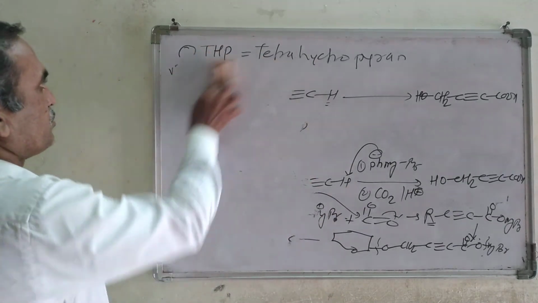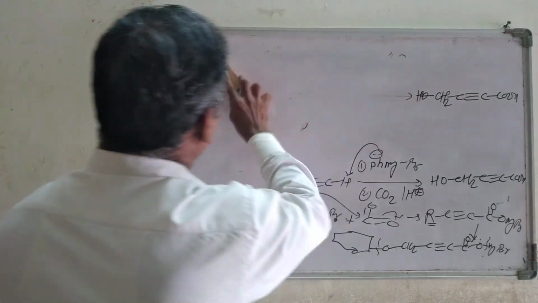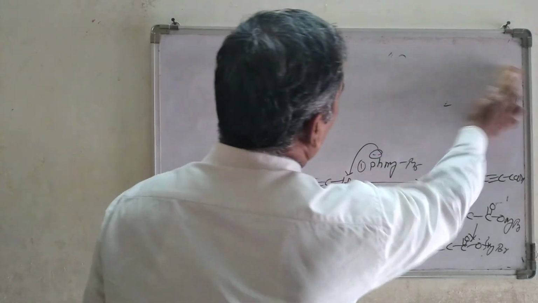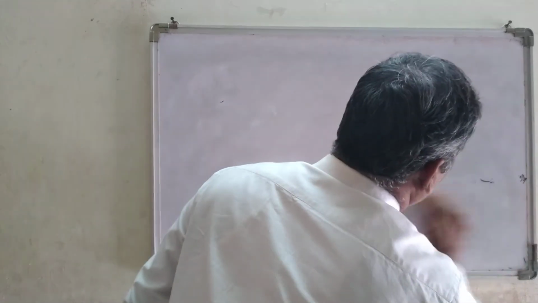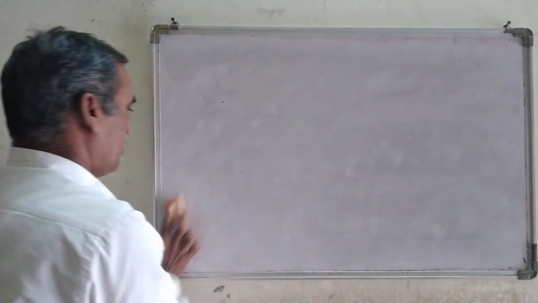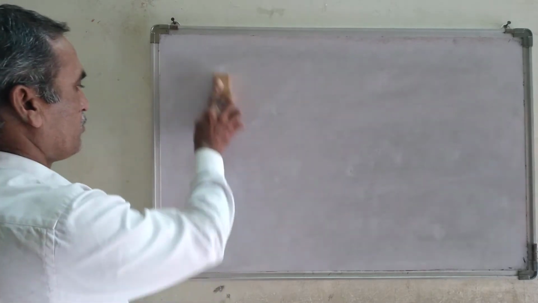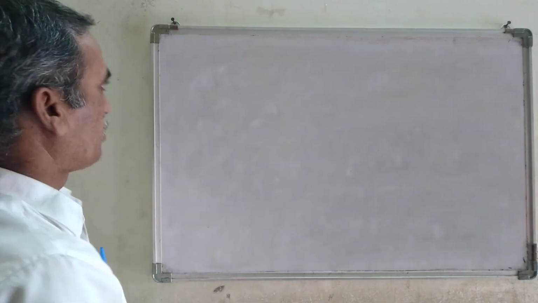Now moving on to the next point, that is the CBZ group. That is another group by which we can protect the hydroxyl group.